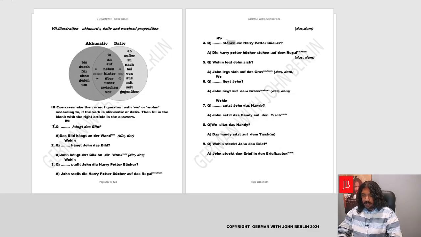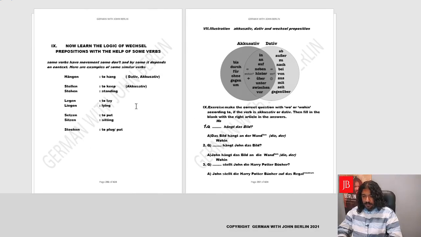So the verb stehen is being used with wo, and you'll determine that stehen, whenever you use, it'll always be dative. It's a fixed position. It's a fixed position, stehen, so we'll always say dative. Yes, to be staying, to be standing in a particular position, static position. So that's dative, yeah. Okay, moving forward, legen means to lay.